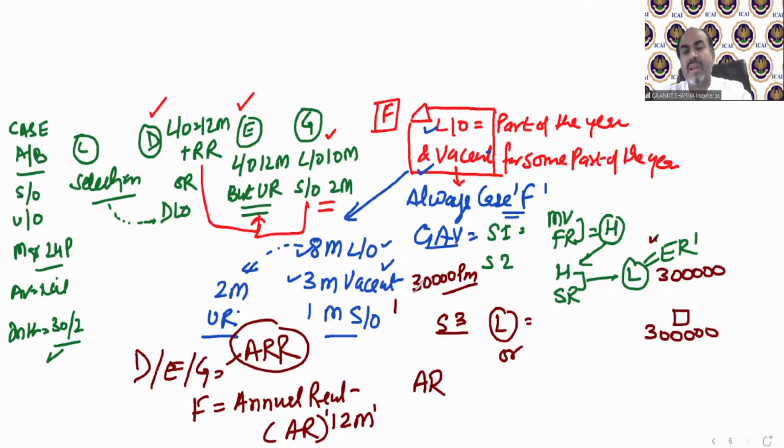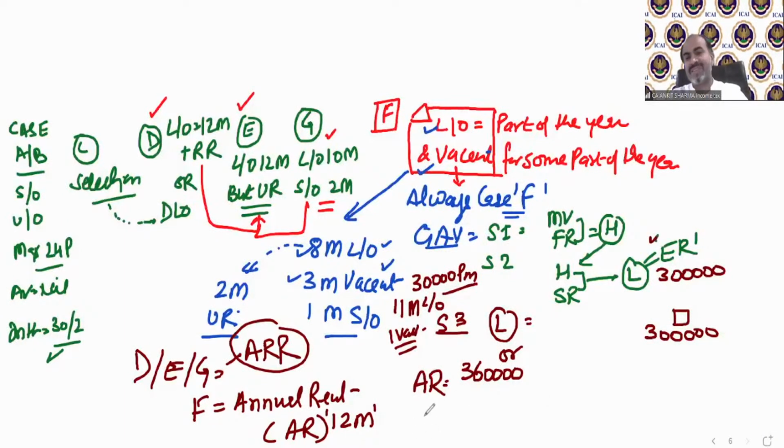Okay, 30,000 per month. The property was let out for 11 months and 1 month the property was vacant. So now we need to solve it. If I need annual rent, it will be the full 12-month rent. So here it will be a total of 3,60,000.